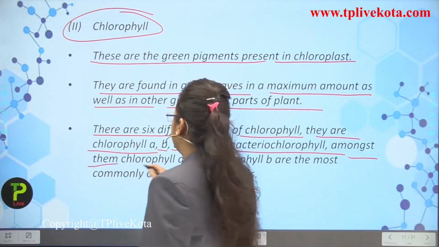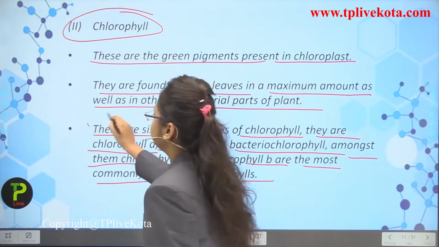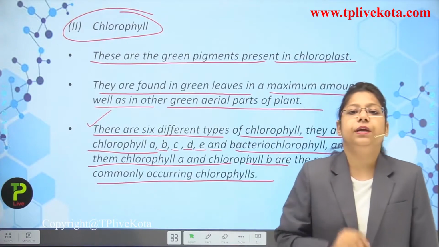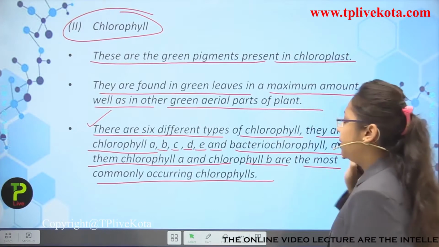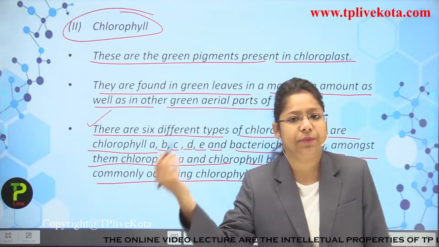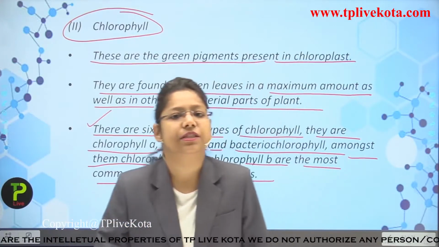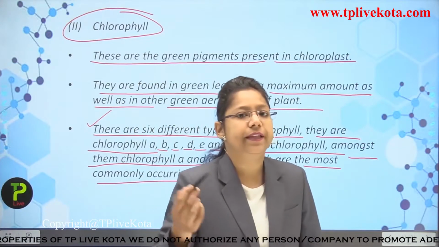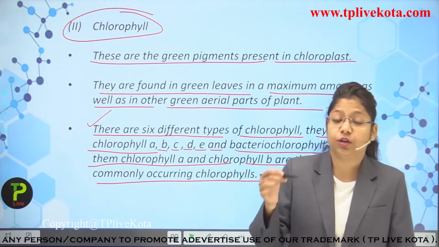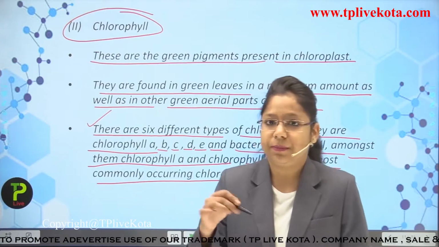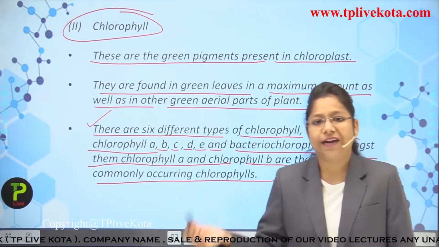Amongst them, chlorophyll A and B are the most commonly occurring chlorophylls. Okay, students, so the most commonly occurring chlorophylls are what? The A and B chlorophyll, but they can be present in many varieties like A, B, C, D and E. Now how are they categorized? On the basis of the functions they perform. They may be present in a particular plant at a particular time at a particular place also. They may be present together or they may be differentiated in the different parts of plants also.